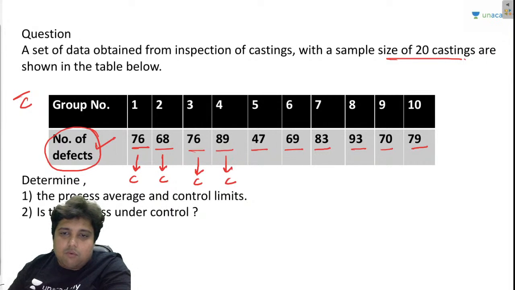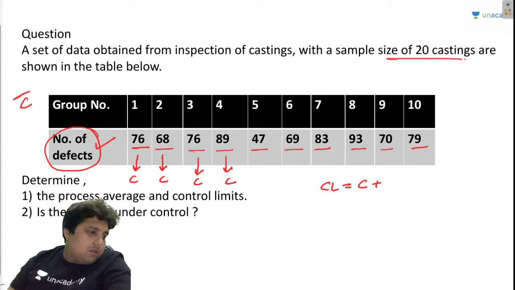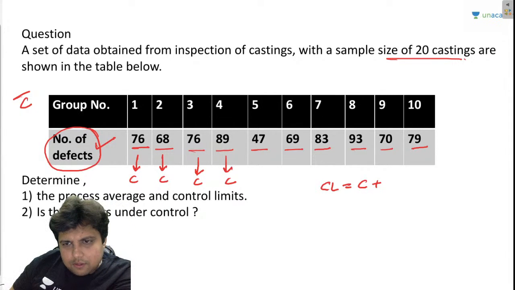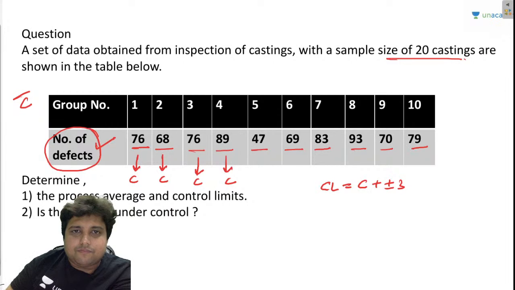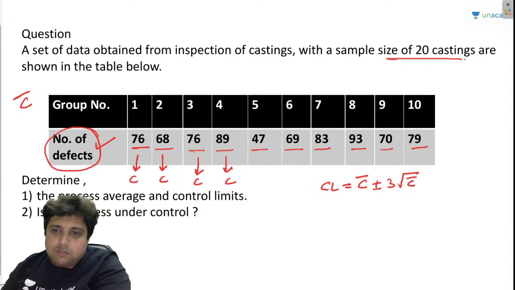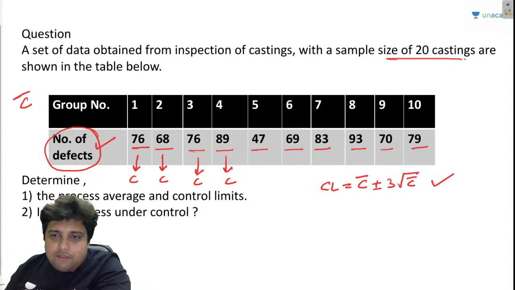How to calculate? Remember that the control limit is given by the relation C bar plus minus 3 root over C bar, right? So this is the relation we are talking about.